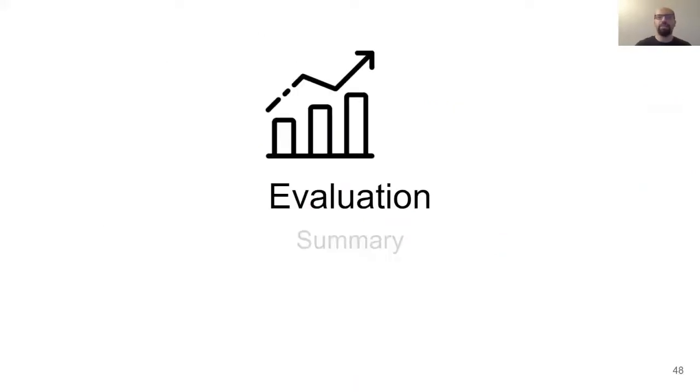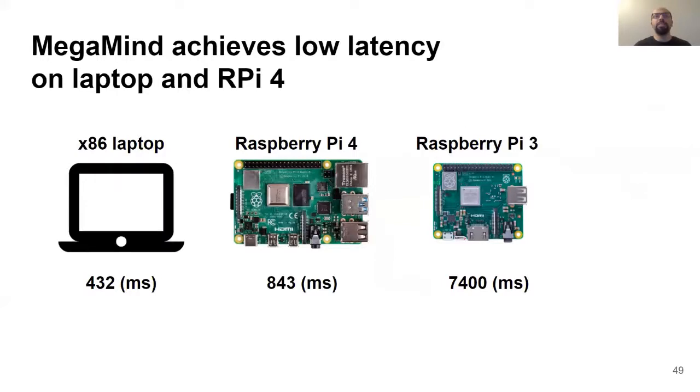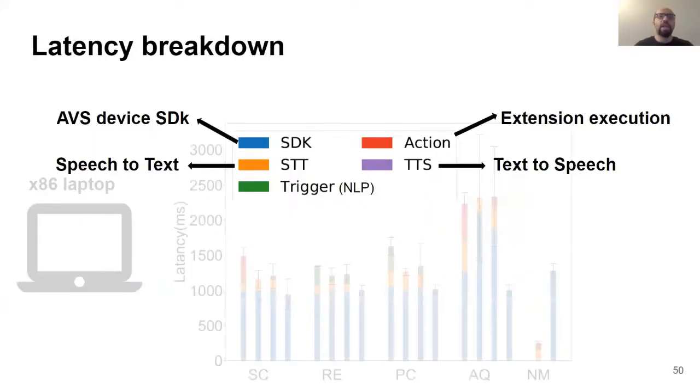Now let's see how is the performance of MegaMind. We implemented MegaMind in 3 different platforms, and as you can see, it achieves low conversation latency for laptop implementation and even for a cheap and weak device like Raspberry Pi 4. I will later discuss why MegaMind suffers from higher latency on Raspberry Pi 3. To more accurately measure the MegaMind's latency overhead, we also measure and report the latency caused by each component, such as AVS device SDK, speech-to-text, text-to-speech, using NLP helper functions to evaluate which extensions should be used on phrases and the execution of the extensions themselves.